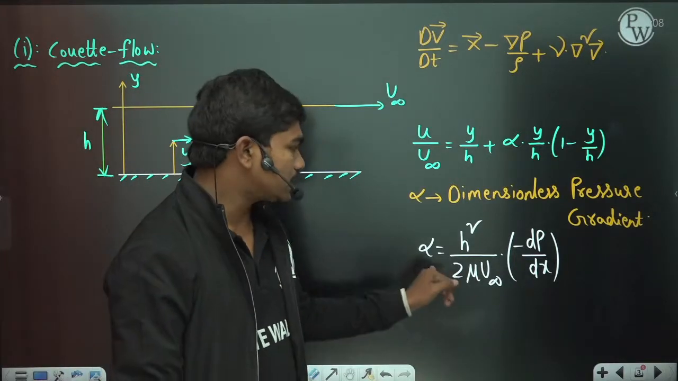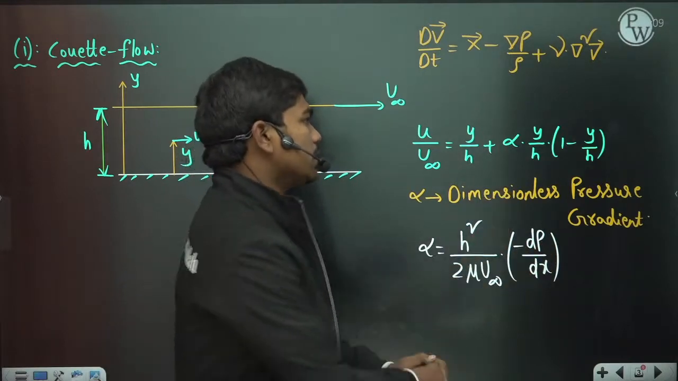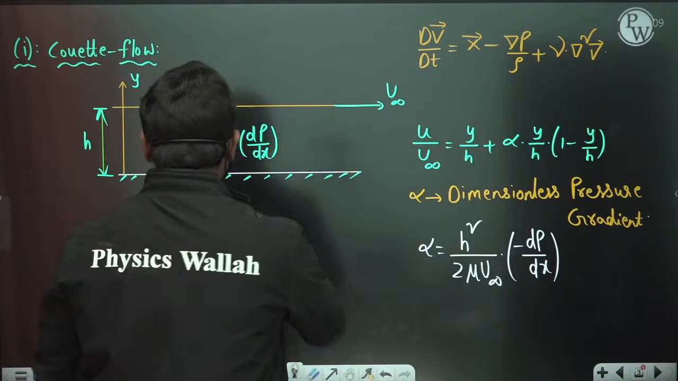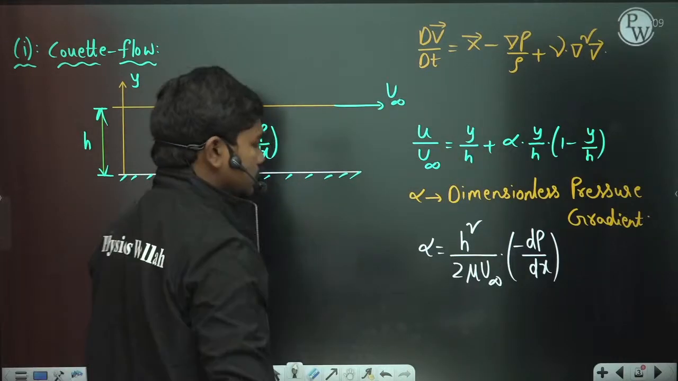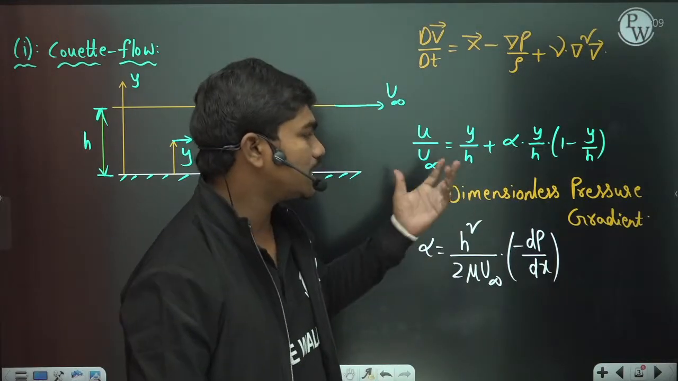Of course, in one simple case, in the case of simple Couette flow, when this alpha value is 0, means if the pressure gradient is 0, then this second term gets eliminated and you have a linear velocity profile. Okay, means basically the velocity variation will be linear in that case. But depending upon the value of alpha, sometimes you can have various velocity profiles that come into picture.